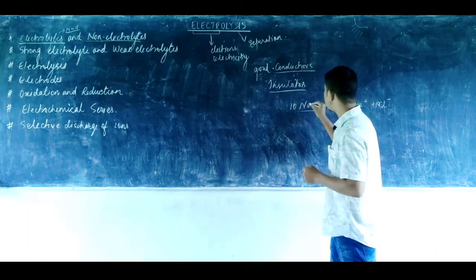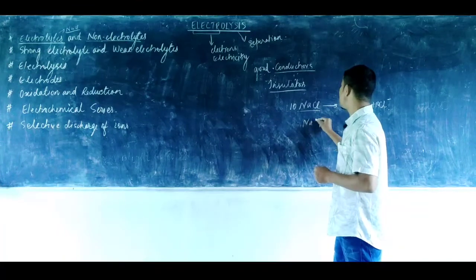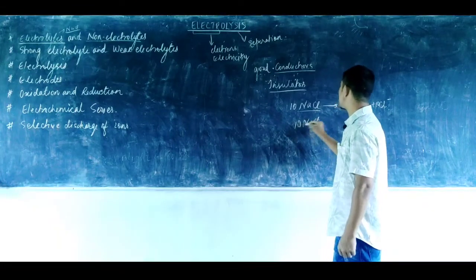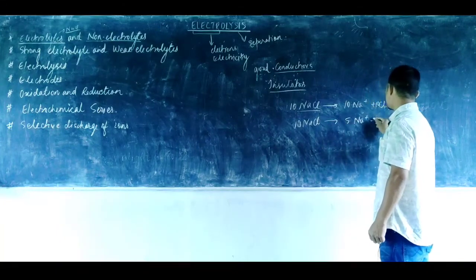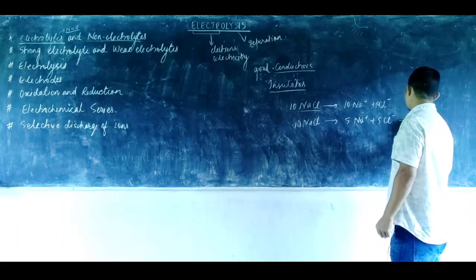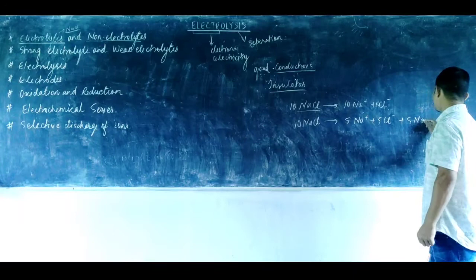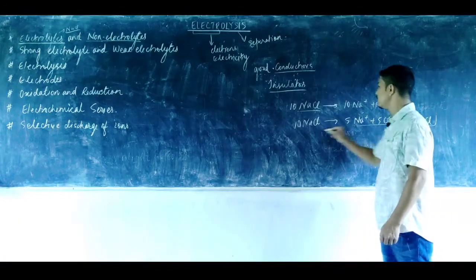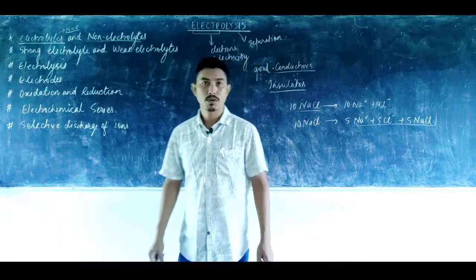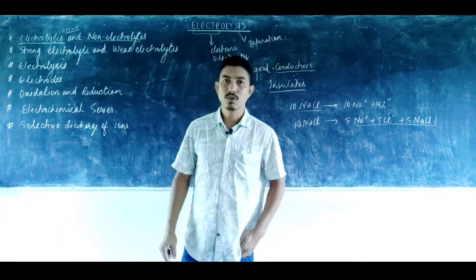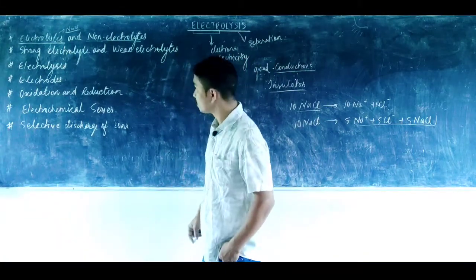But suppose this same NaCl was a weak electrolyte. If I take 10 molecules of sodium chloride, maybe only 5 will dissociate and the other 5 will still remain as molecules. These are known as weak electrolytes. The weak electrolyte only shows partial dissociation, whereas the strong electrolyte shows complete dissociation.